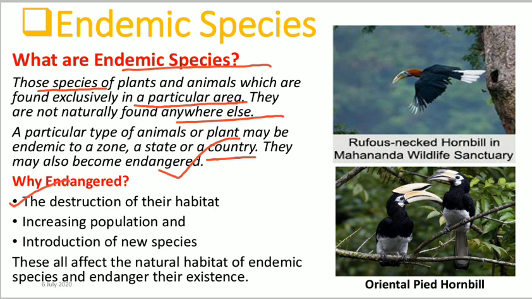Here we have the pictures of the Rufous necked hornbill, which is found in our Mahananda wildlife sanctuary, right? We specially find this Rufous necked hornbill in the Mahananda wildlife sanctuary. The Mahananda wildlife sanctuary is the special habitat of this hornbill. So if their habitat is destroyed, these species may become endangered.